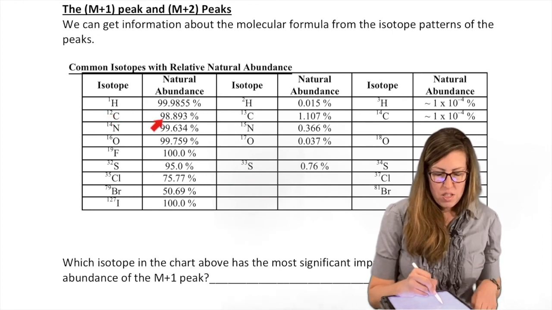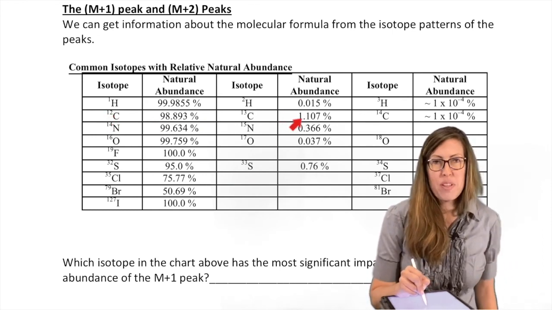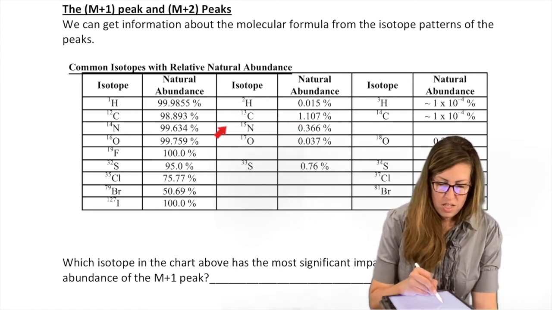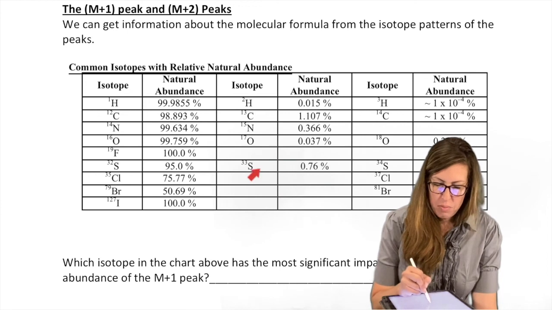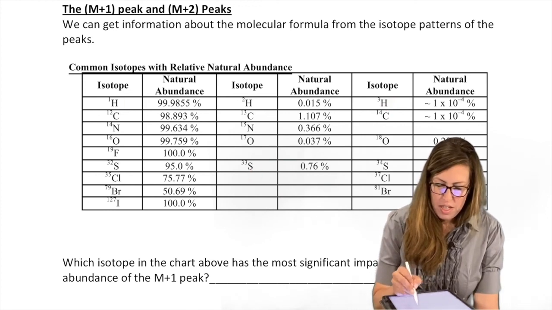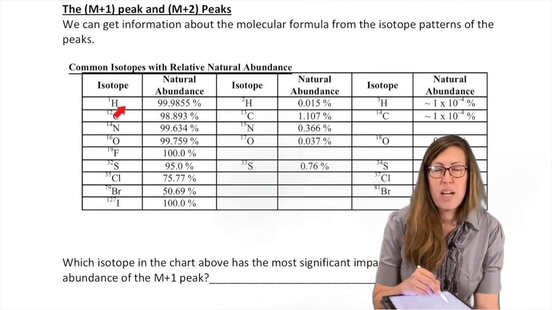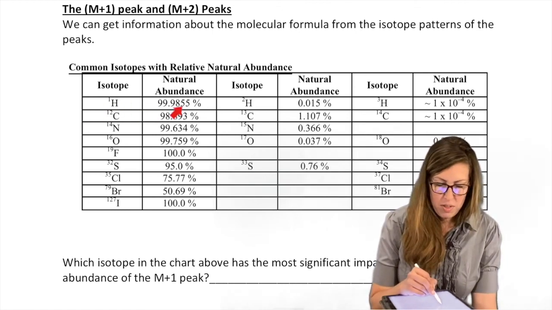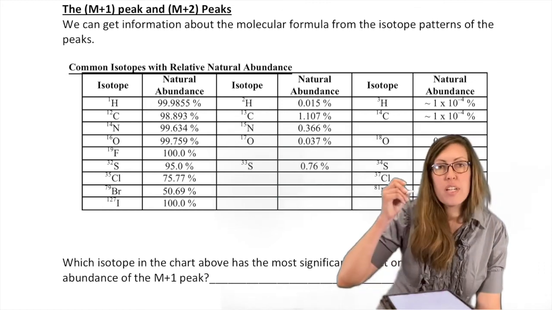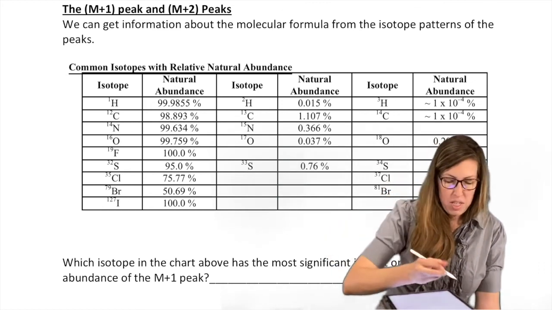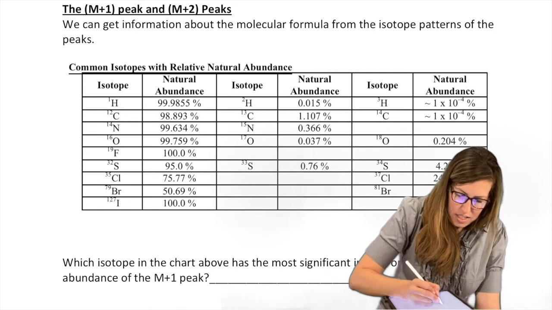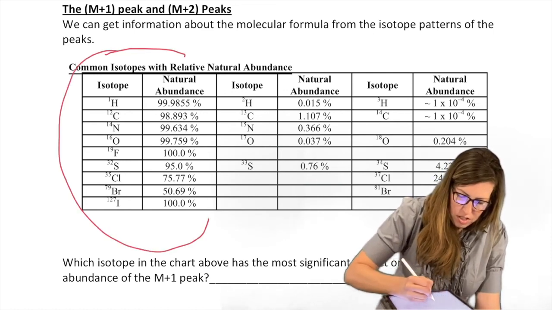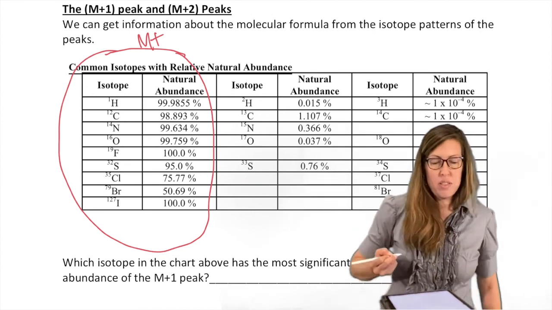Carbon 12. Okay, well, there's a little more carbon 13 than 12. 1.1, that's much more significant. Nitrogen is more than hydrogen, but much less than carbon 13. So what am I looking at? I'm looking at the next isotope in its abundance. There are 3 forms of hydrogen, and hydrogen 1 is really the most significantly present one. So in other words, when you're calculating your masses and you want to know what the M+ peak should be, you're not going to go to the periodic table. You're going to go to this chart or remember what the most abundant one is. This is the value you use for M+. Those are the most abundant ones.